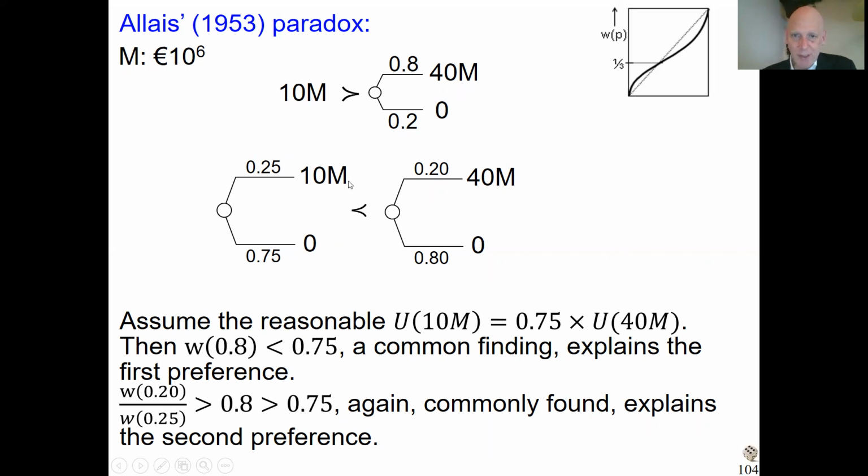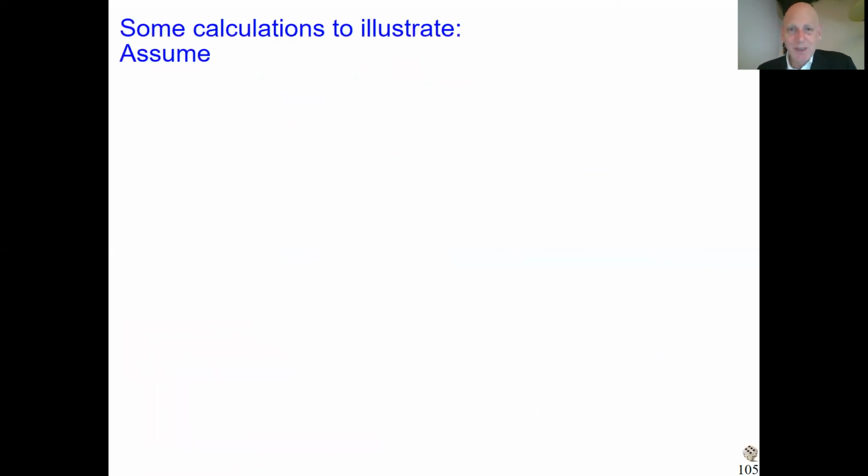If you do the algebra with the ratio, you see that that's already enough to accommodate the second preference. So you see that with the common empirical findings, the Allais paradox is easily accommodated. And that was also a success for prospect theory because this Allais paradox was really famous and they could explain it.